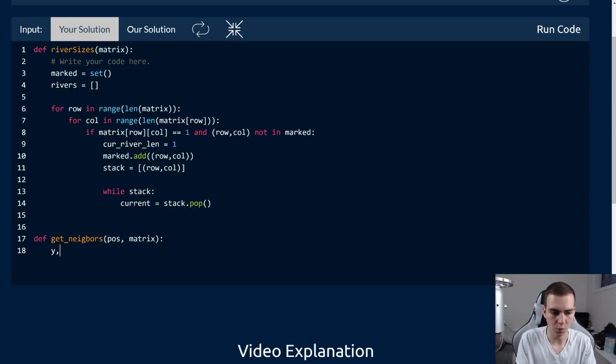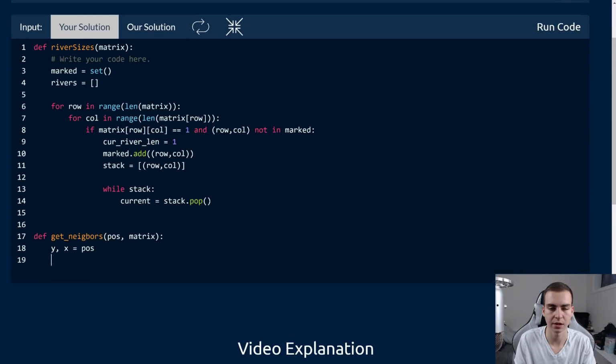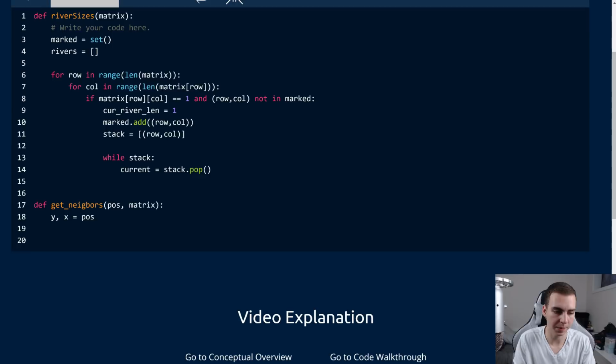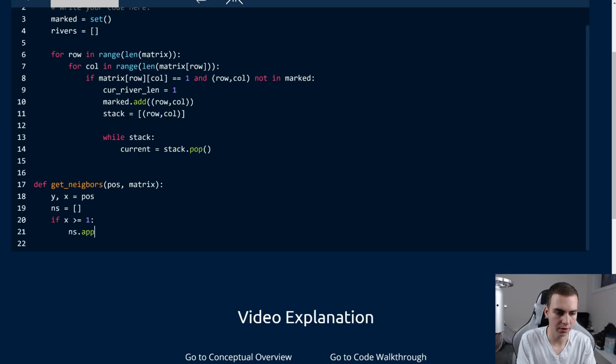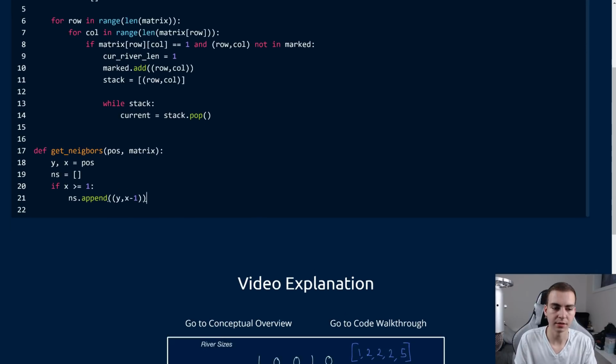We're going to start by saying y, x equals position, which is just going to decompose this tuple for us and tell us the two components of it so we can use those independently. And now I'm going to say if x is greater than, should we say greater than 1? Greater than or equal to 1, what we'll do is create a list here, and we'll call it ns, which just stands for neighbors. We're going to say ns.append, and in this case, we're going to do y, x minus 1. Now this is going to give us the left neighbor. So we could put a little comment here that says left, and why am I doing comments in Java? I've been writing too much Java.